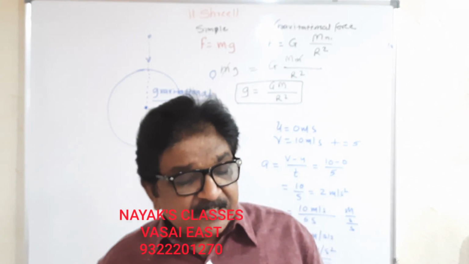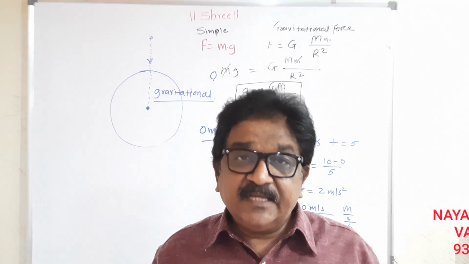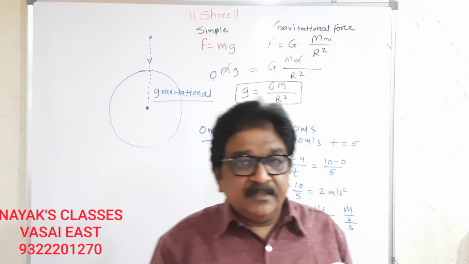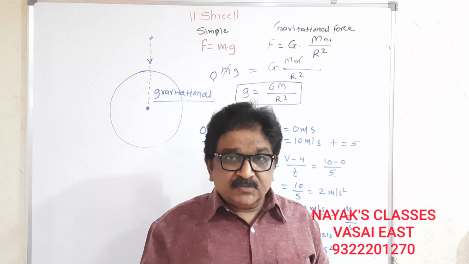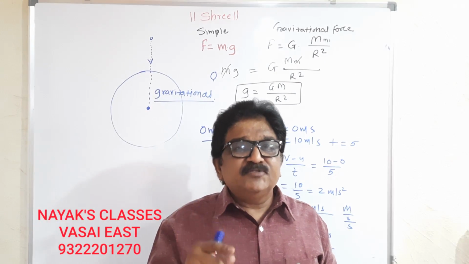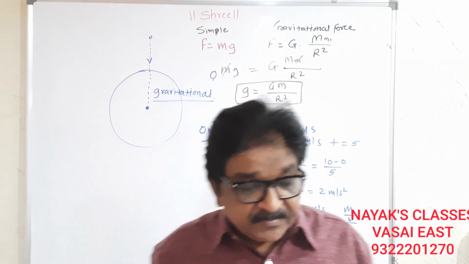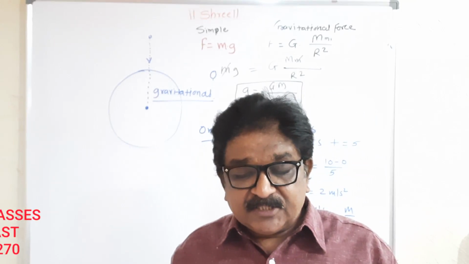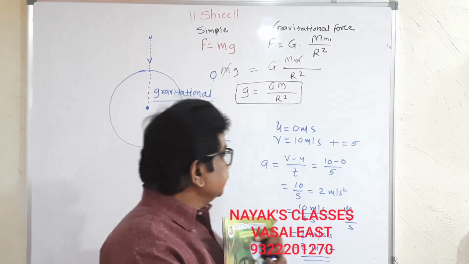Thus, the gravitational force due to the earth on the body results in acceleration. It is at rest, and it is coming down because of force. So the change of speed is because of acceleration due to gravity. This is called acceleration due to gravity and denoted by small g.